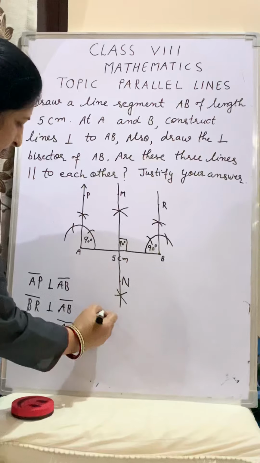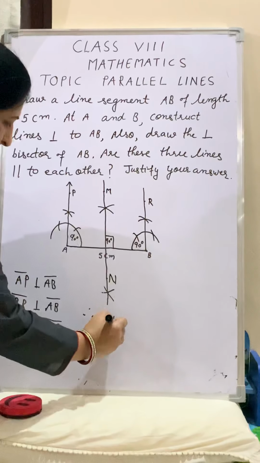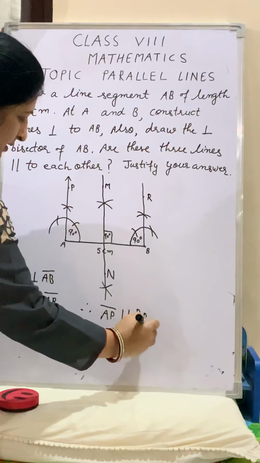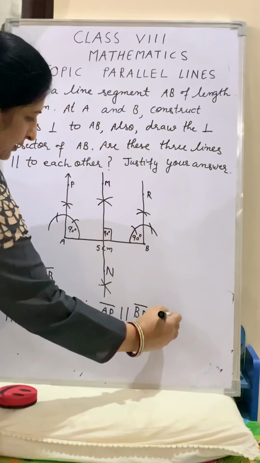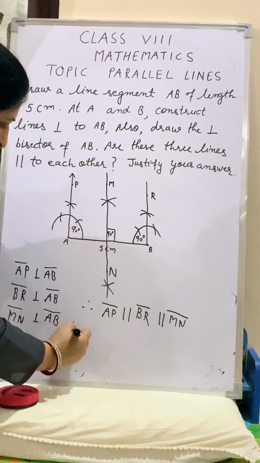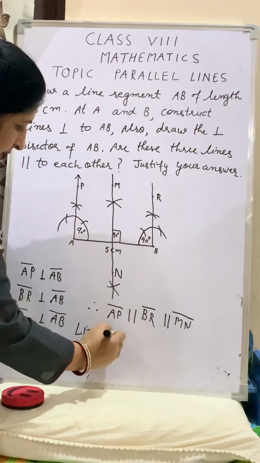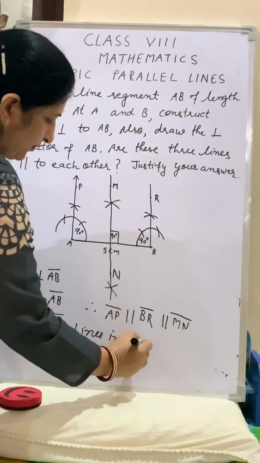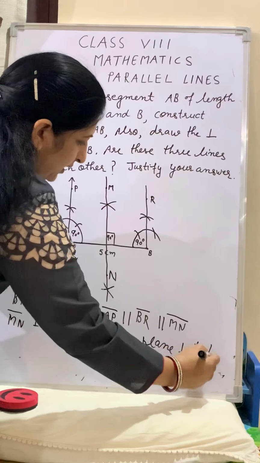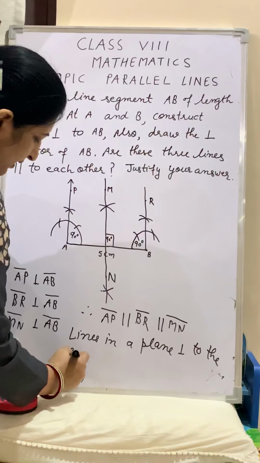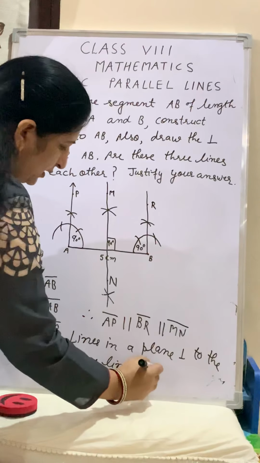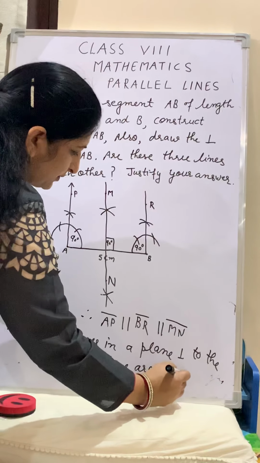Therefore, AP is parallel to BR is parallel to MN. You have to write the reason also. Lines in a plane perpendicular to the same line are parallel to each other.